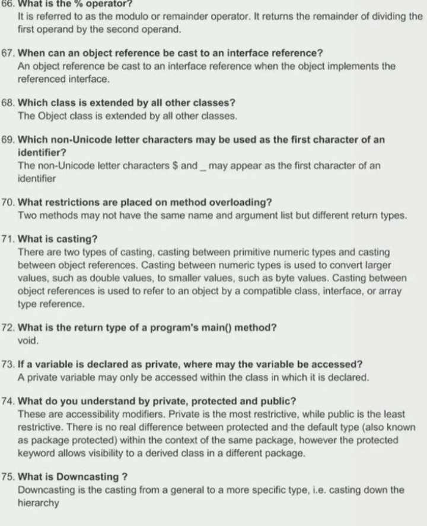There is no real difference between protected and the default type, also known as package protected, within the context of the same package. However, the protected keyword allows visibility to a derived class in a different package. 75. What is downcasting? Downcasting is the casting from a general to a more specific type. Casting down the hierarchy.